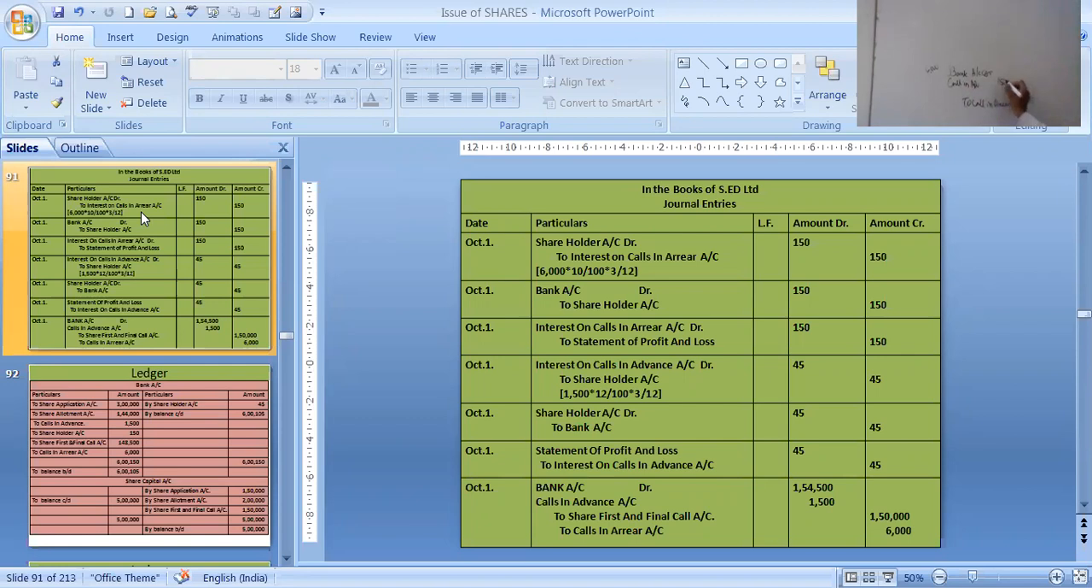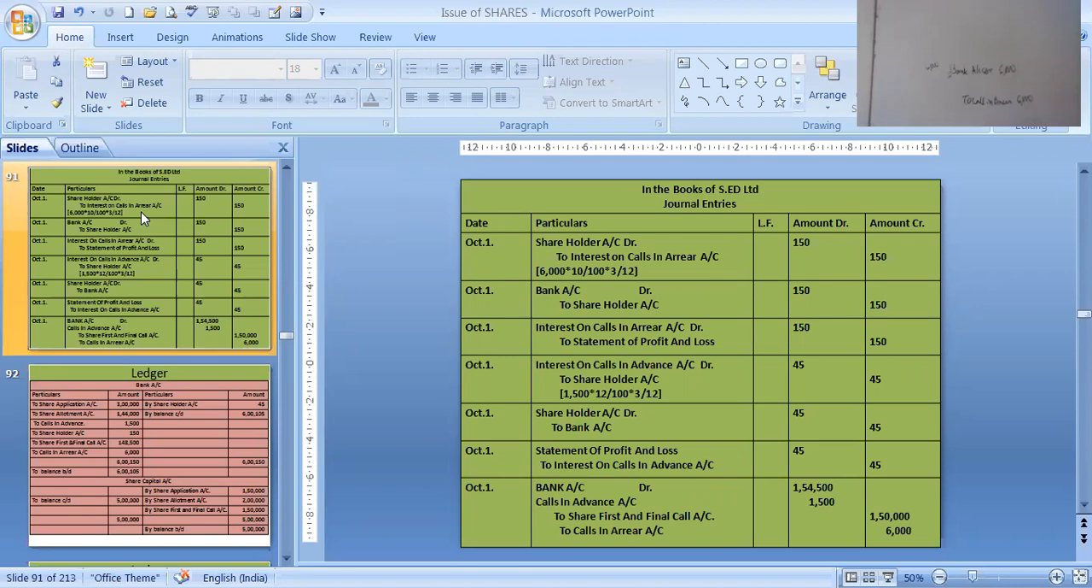So how much have you received? 1,500. That will also not come in the balance sheet anymore. We are cancelling calls in advance. It was credited before, now we are debiting. Achha, I will first show you the simple entries. The first entry is bank account debit to calls in arrear, 6,000.